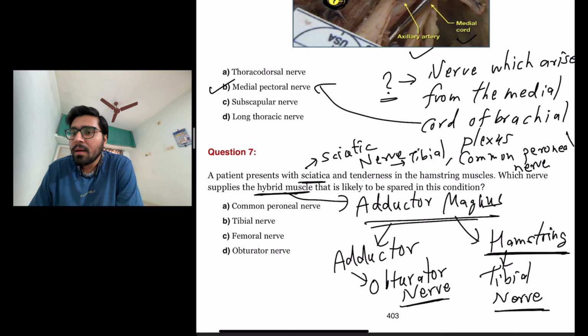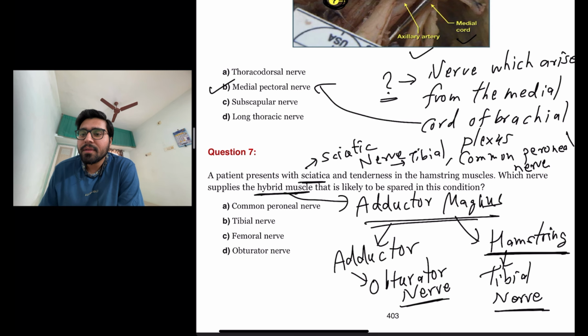So the hybrid muscle that is supplied is adductor magnus they are talking about, and adductor magnus is two part, adductor part and hamstring part, and adductor part is supplied by obturator nerve and hamstring part is supplied by tibial nerve. So the answer here is D, obturator nerve, because femoral nerve is not supplying any part of this hybrid muscle. So this is not the answer.